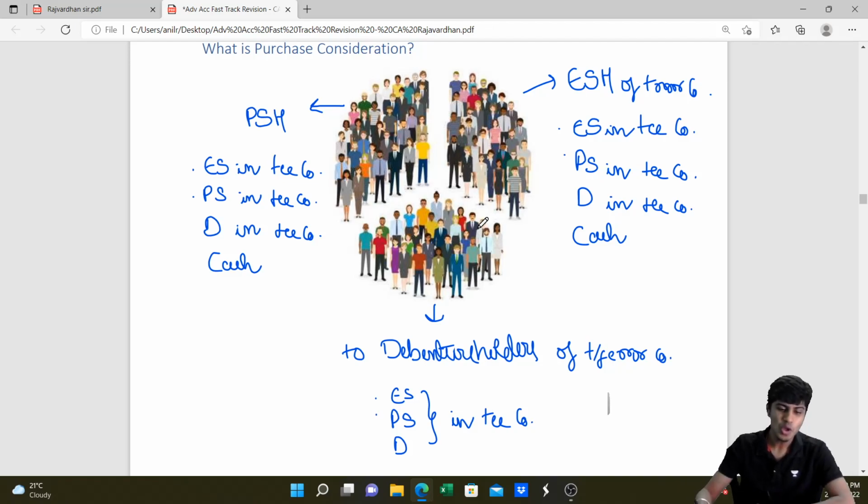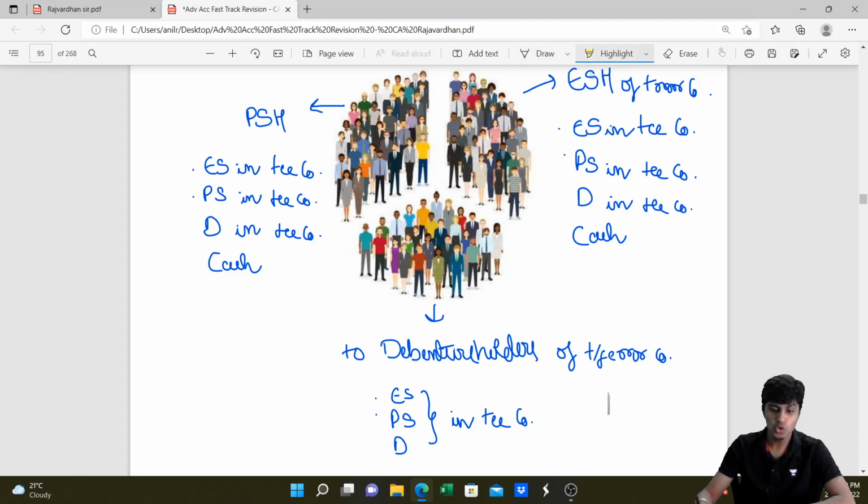Let me tell you something. What really matters is to whom we are giving, not what we are giving. PC is what is given to preference shareholders and equity shareholders, irrespective of whether it is equity shares in the transferee, preference shares in the transferee company, debentures in the transferee company, or cash, or whether it is equity shares in the transferee, preference shares in the transferee, debentures in the transferee or cash given to preference shareholders.